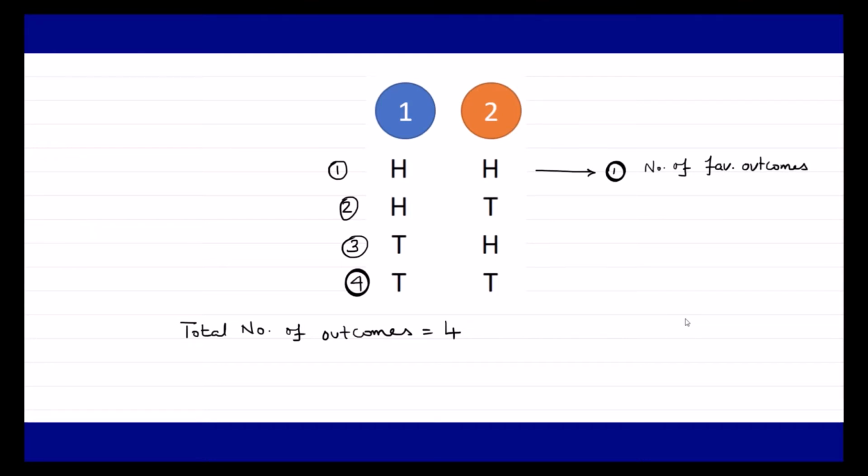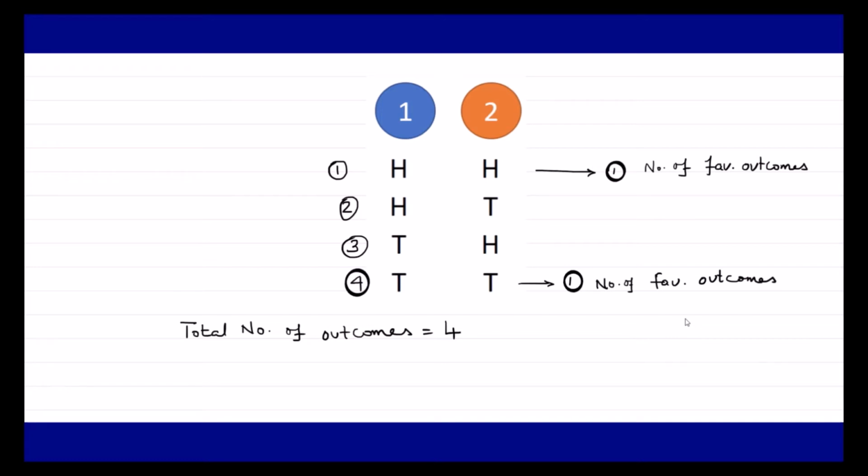Similarly, for the purpose of two tails, the number of favorable outcomes is going to be again 1, because two tails appears only once. So for the purpose of two tails, I am going to write the number of favorable outcomes is 1.